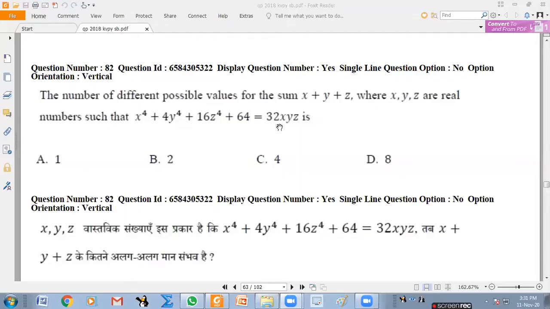They give 32 xyz. I should be getting 32 today, right? Something is wrong, or maybe it is not working well. Just a minute.